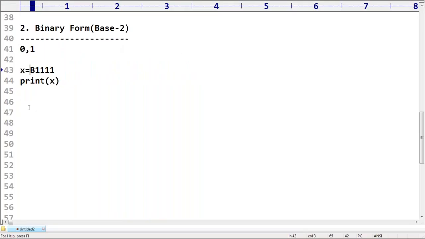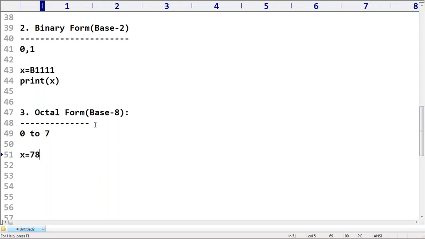Now, what is the next terminology, sir? Octal form. How can we specify octal? Octal means base 8. Allowed digits are 0 to 7 only. Okay, x = 786.